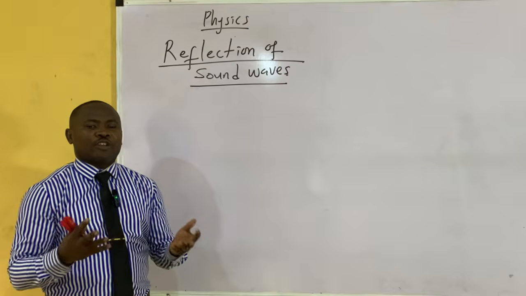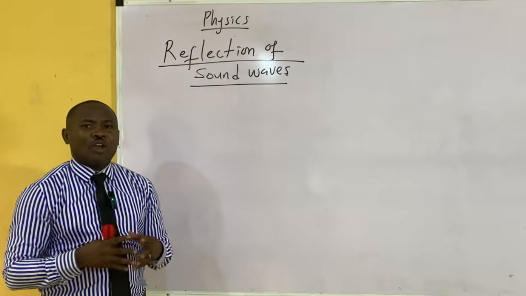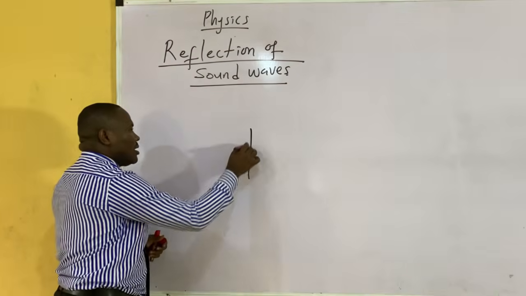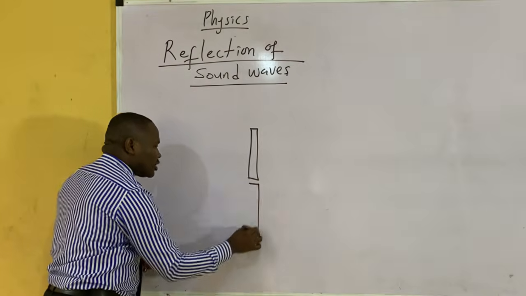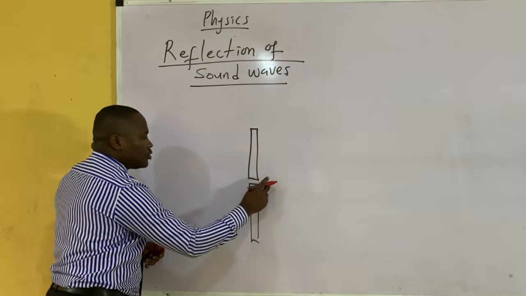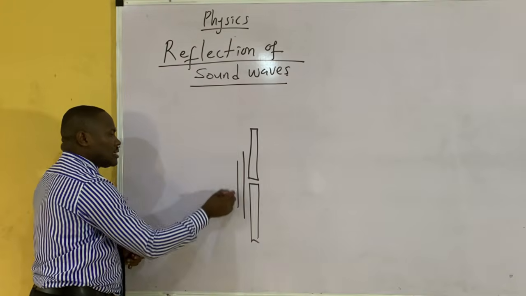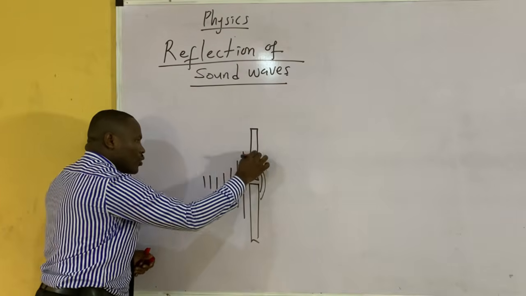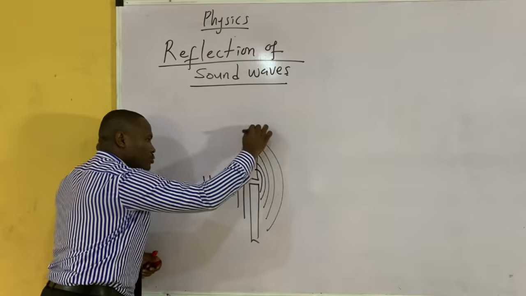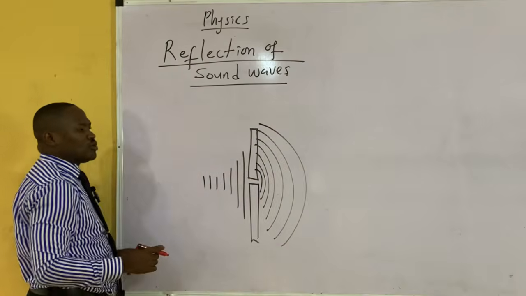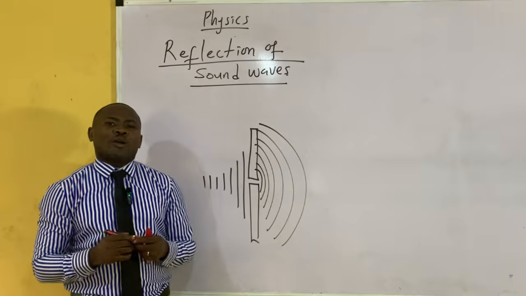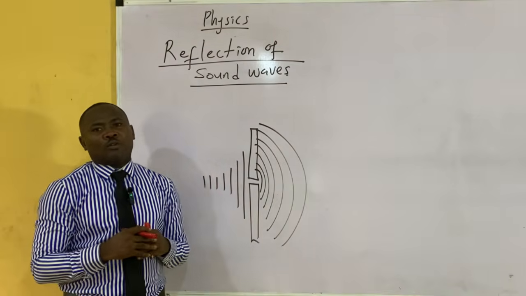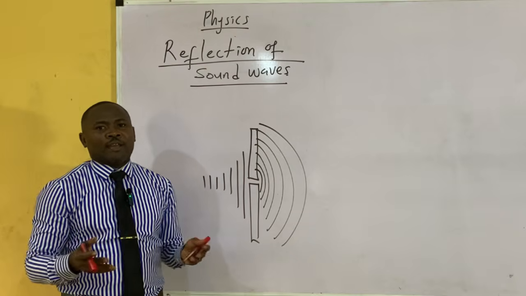What is diffraction? It is the spreading of sound wave over an opening. You see something like this. There is a small opening. This is the opening. Then sound wave spreads behind the opening. So the ability for sound wave to spread over an opening is called diffraction.